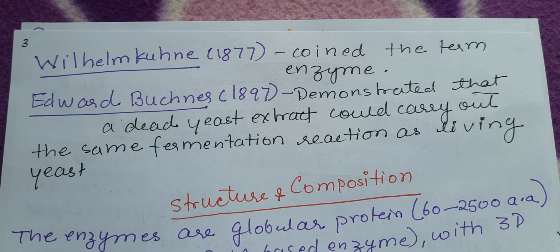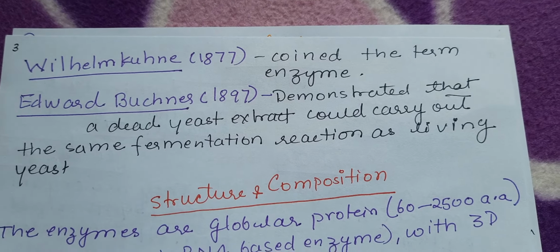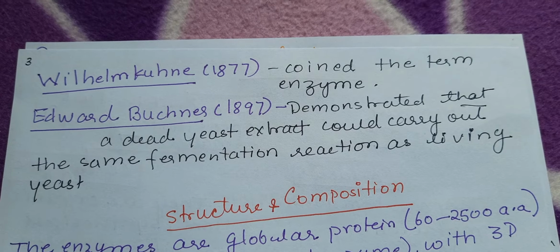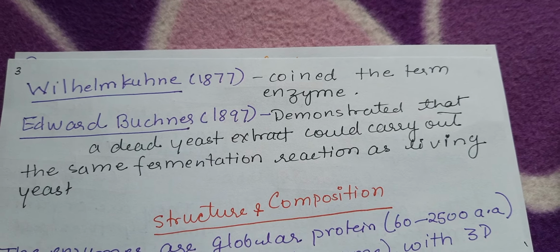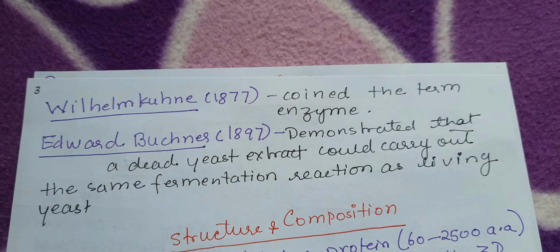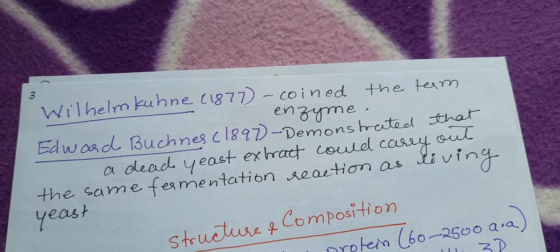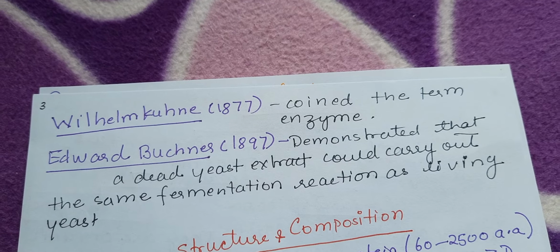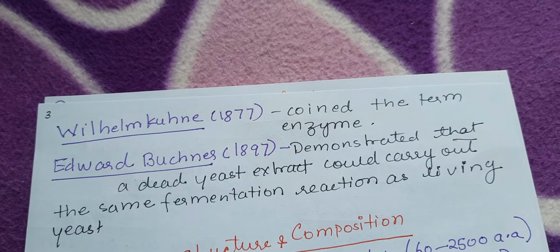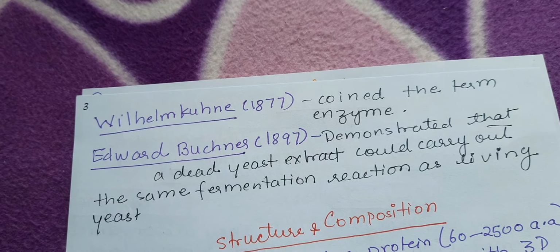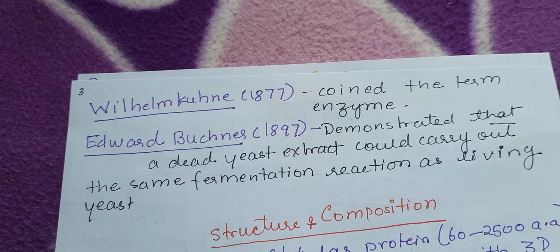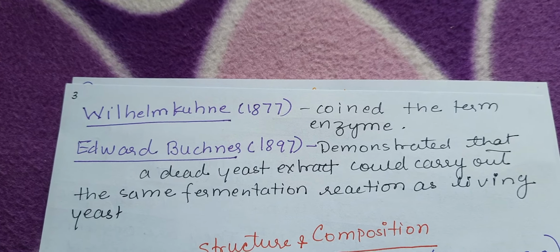He coined the term enzyme. Eduard Buchner demonstrated that a dead yeast extract could carry out the same fermentation reaction as in the living cell. So he carried out the fermentation without living yeast, but with an extract prepared from the yeast. That contains the enzyme, and it carried out the fermentation reaction.